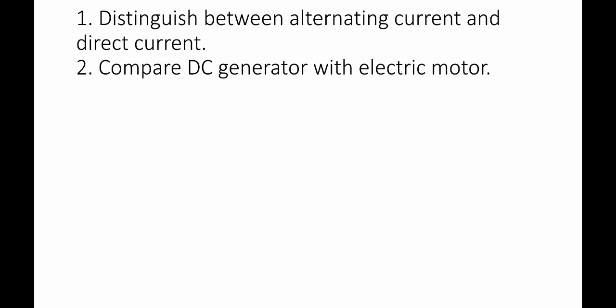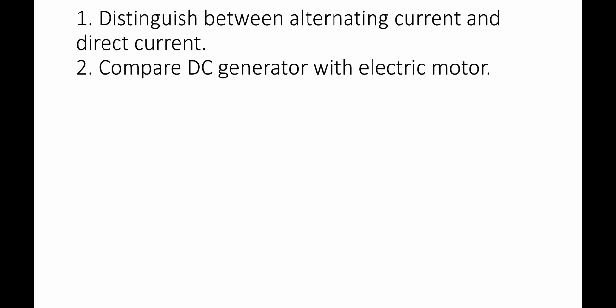In a DC generator, mechanical energy is converted into electrical energy, and in an electric motor, electrical energy is converted into mechanical energy. As well as in a DC generator we have split rings, even in an electric motor we have split rings. So this is how we can see the difference in what is converted.